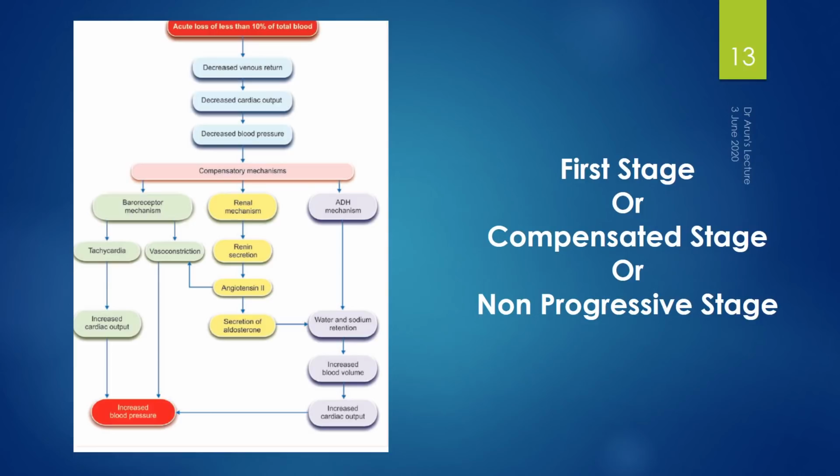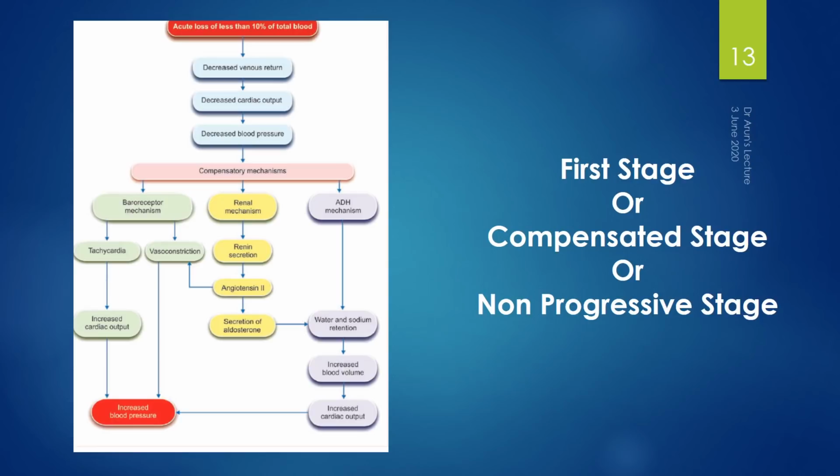Once the warning signs have been addressed, then it halts here and there won't be any progression towards the other stage of shock. And if there have been any compromises, or the hemorrhages have been larger in quantity, or according to the age of the individual, if the injuries are larger and the hemorrhage is larger in quantity, or the individual doesn't respond to treatment, then the patient will progress to stage 2 of shock.